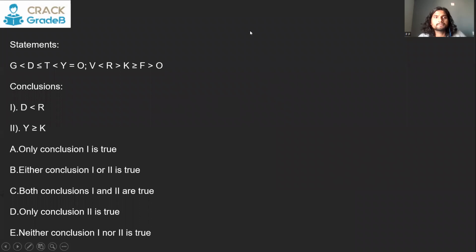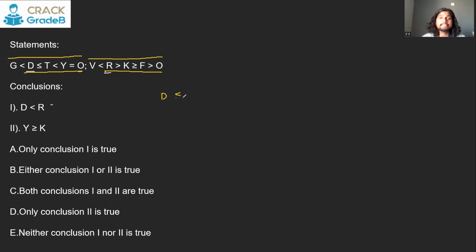This is the first question. It says G less than D less than or equal to T less than Y is equal to O, V, R, K, F, O. The conclusion has a comparison between D and R. But there are two different trains. This is one train, and this is another train. If you have to compare these two, you have to find the common element between them. So what is the common element? That is O. So from D to O you have to consider this train, and from O to R you have to consider this train, and then only you can compare D and R in a single train.